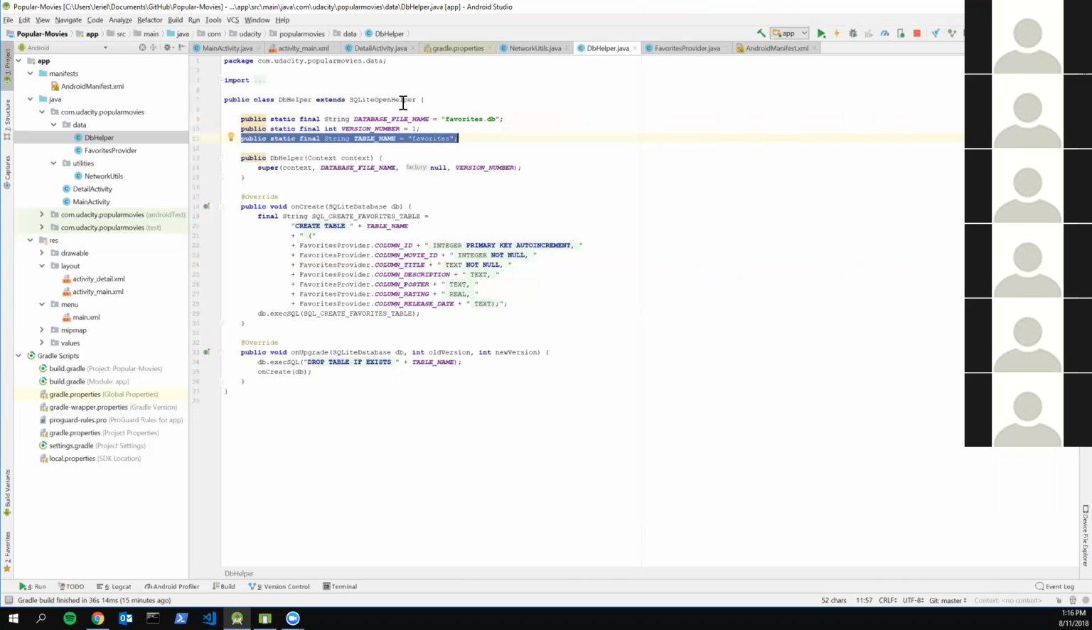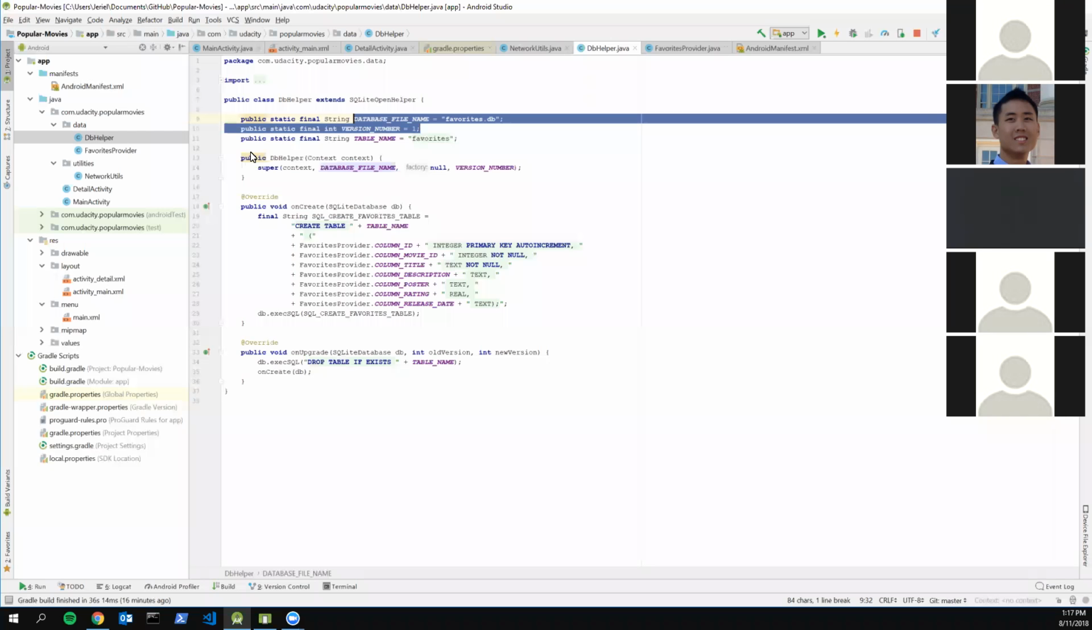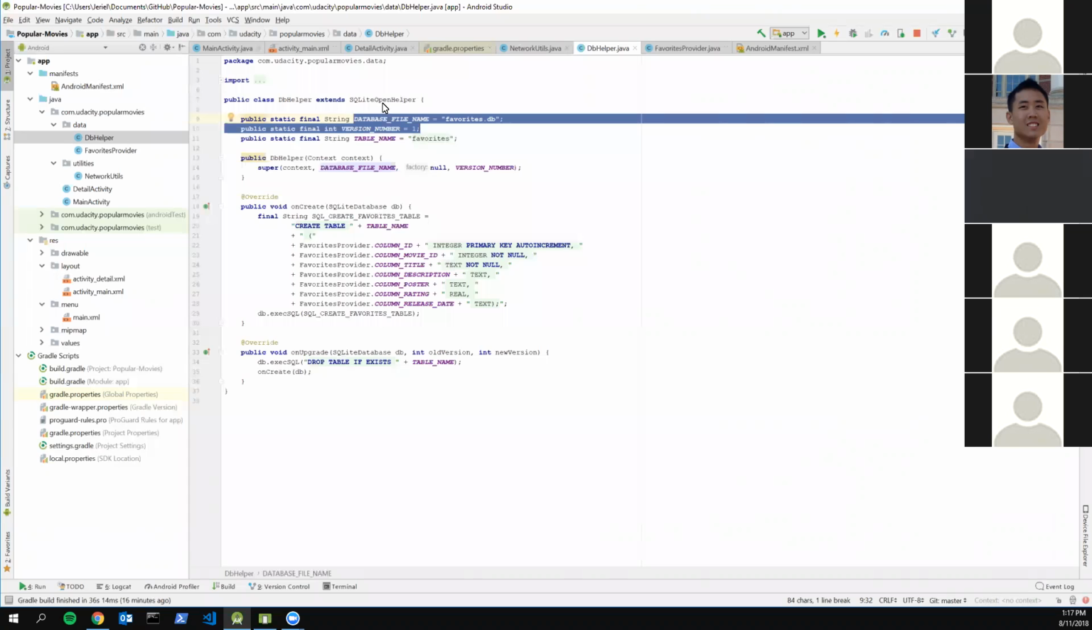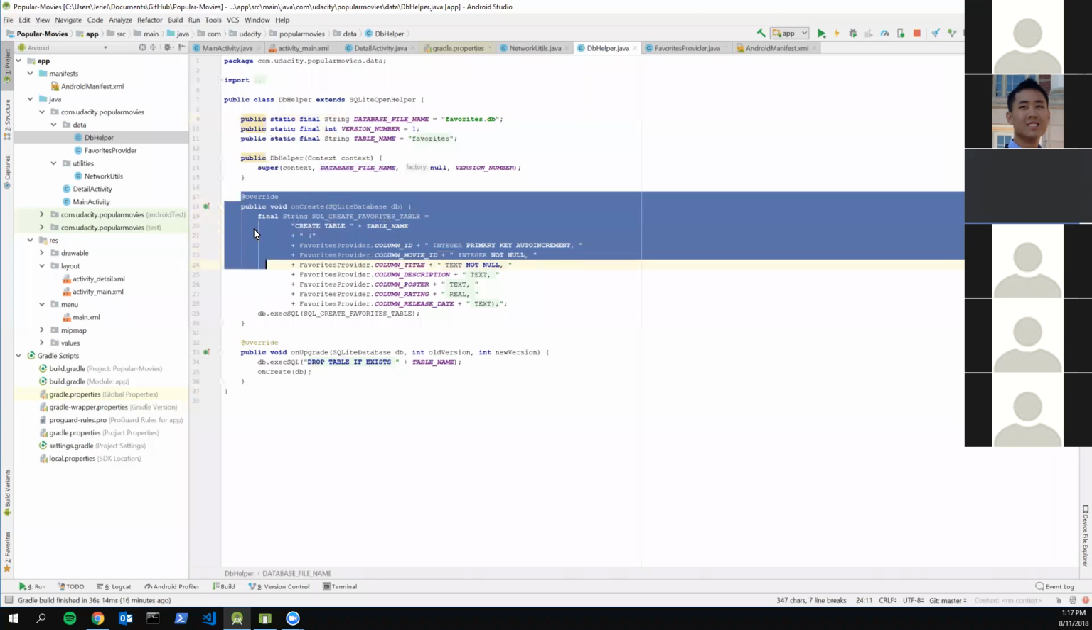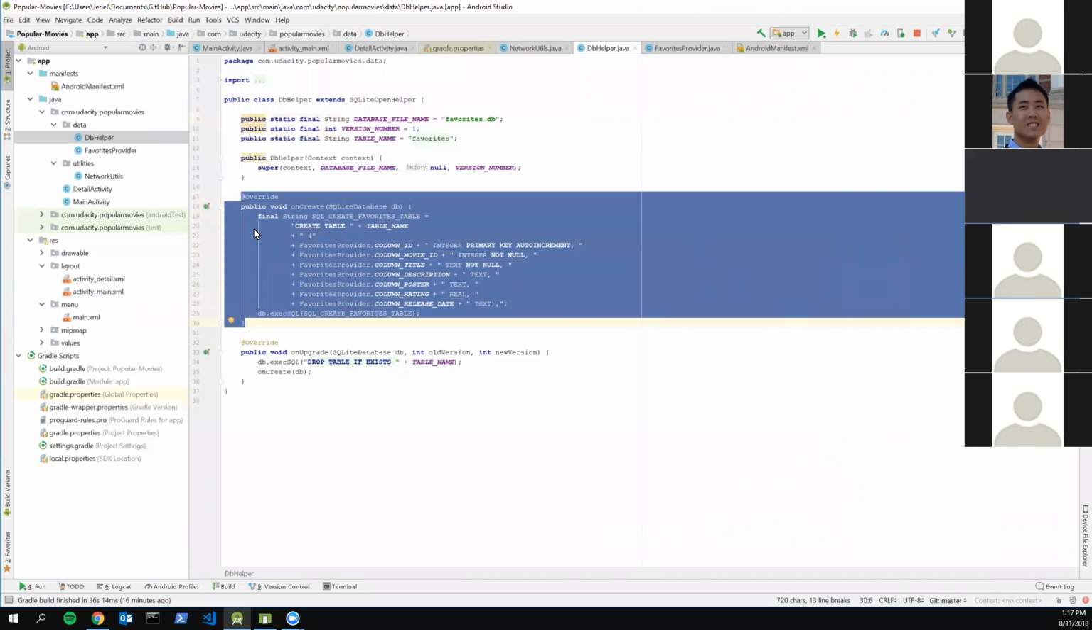When you implement the open helper class, you pass the file name, the version number, and the context, and this is also covered in the documentation for this class. But the main part of this database helper class that you want to focus on is this query. You're going to make a SQL query, and that's essentially just going to create the SQLite database for you.